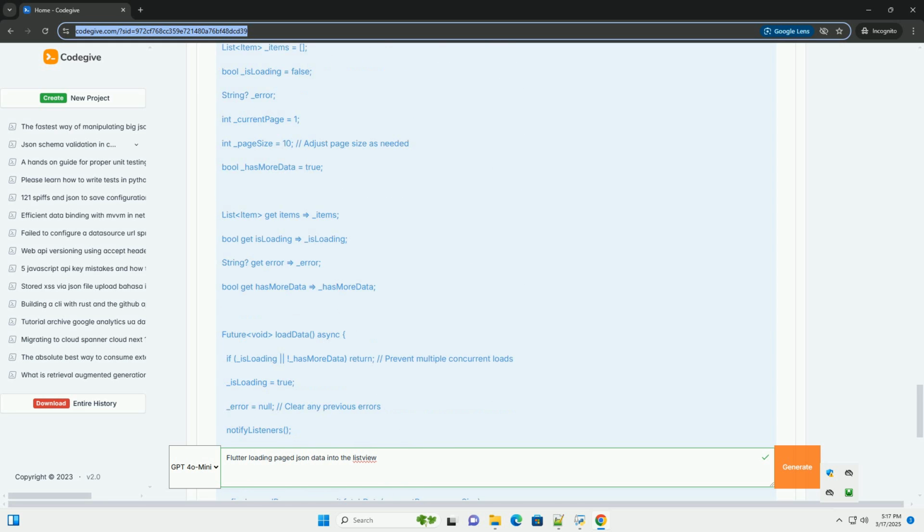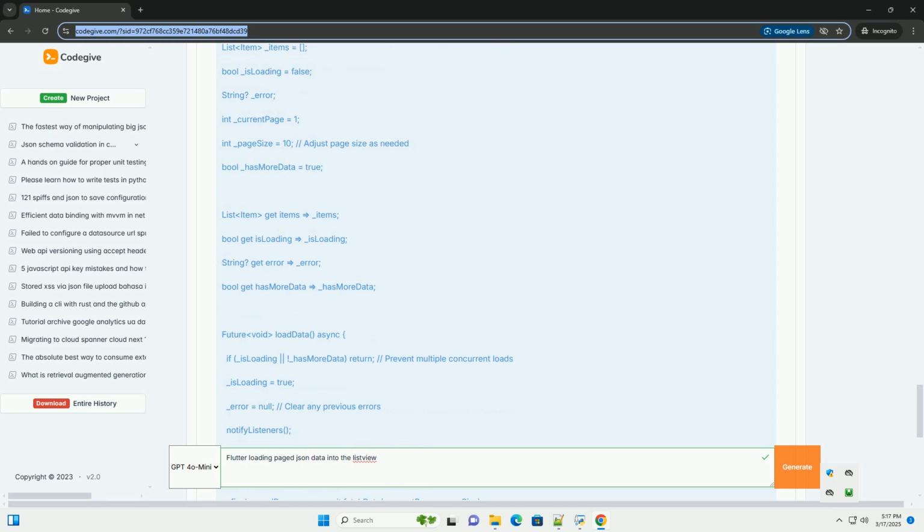notifyListeners: this method is called after any state change to notify the widgets that are listening to this ChangeNotifier. refreshData: this method clears the existing data and resets the current page to refresh the list from the beginning. 5. Building the list view with pagination.